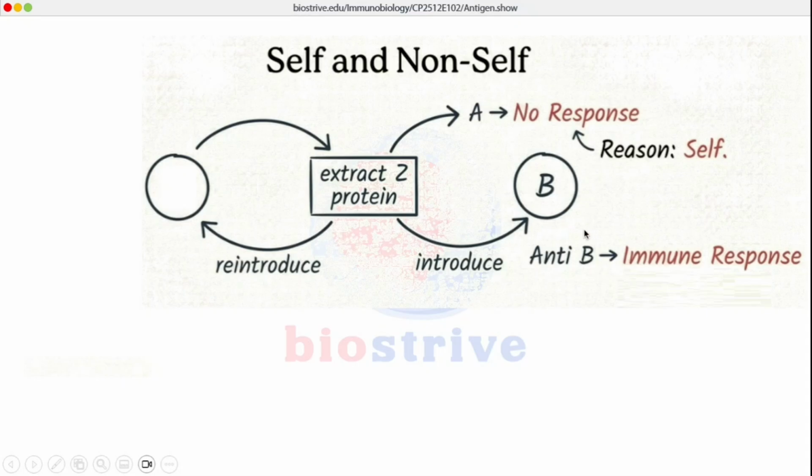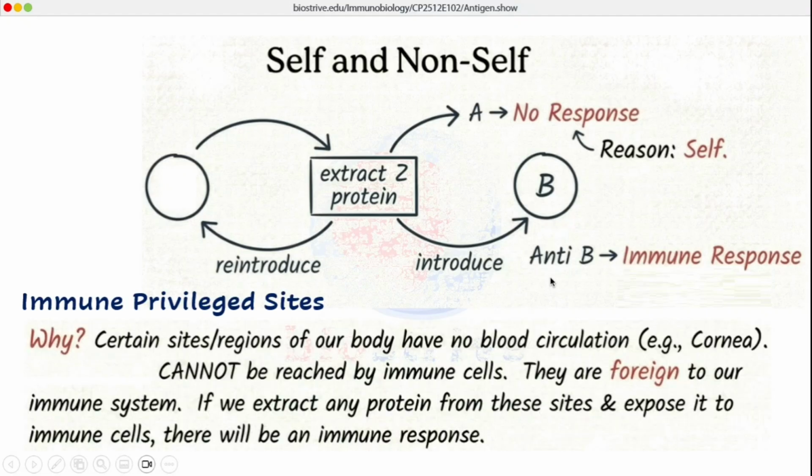This protein B has to be some protein of the cornea where there was no blood supply, so it was considered a non-self protein. This organism did not recognize this protein as self and initiated a massive immune response against it. This is the concept of privileged sites, or immune privileged sites.